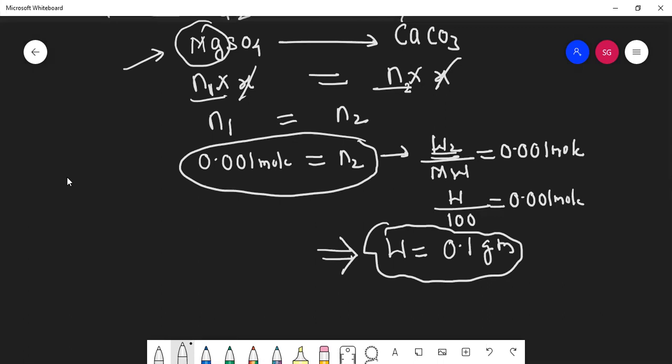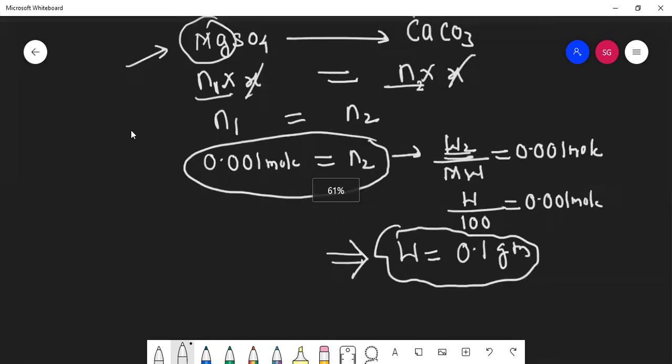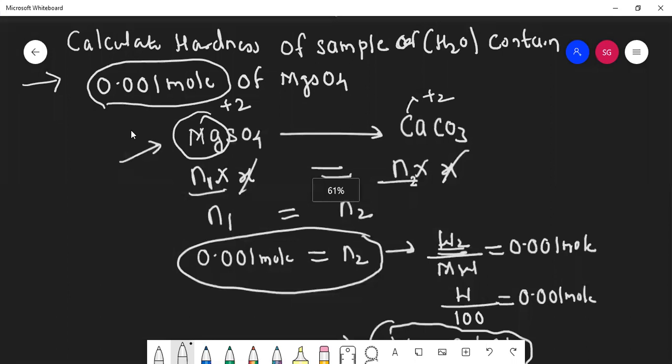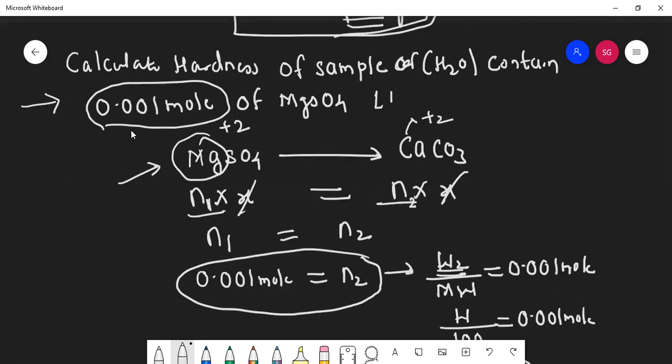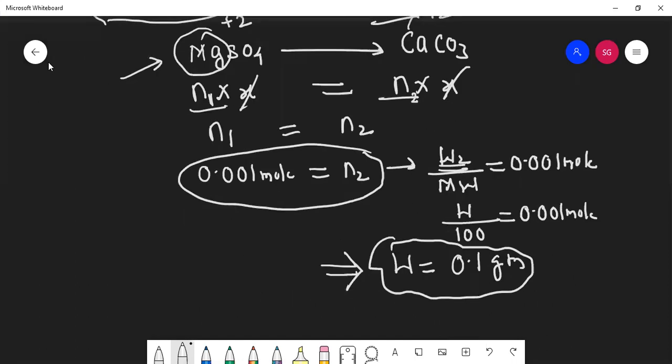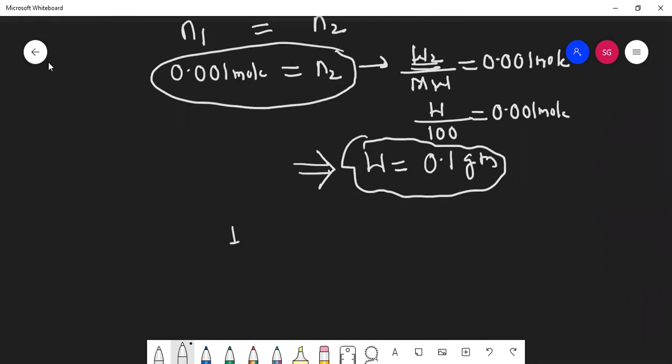Okay, I forgot to give you one thing. It is actually this weight is of 1 liter. This is the data given of 1 liter. Actually, the hardness of water we count in ppm, means 10 raised to 6 ml. So this is of 1 liter. How much gram of calcium carbonate is there? 0.1 gram. So can I write 1 liter as 1000 ml?